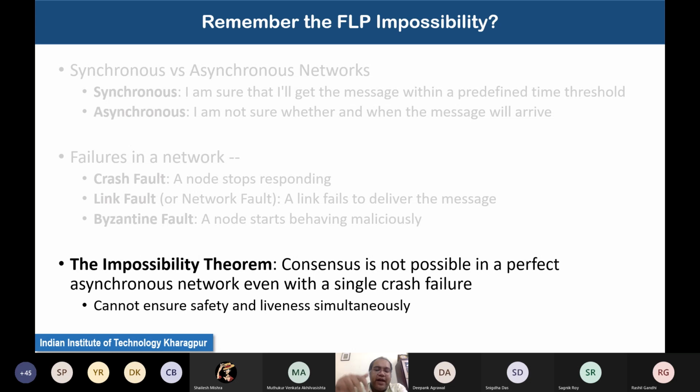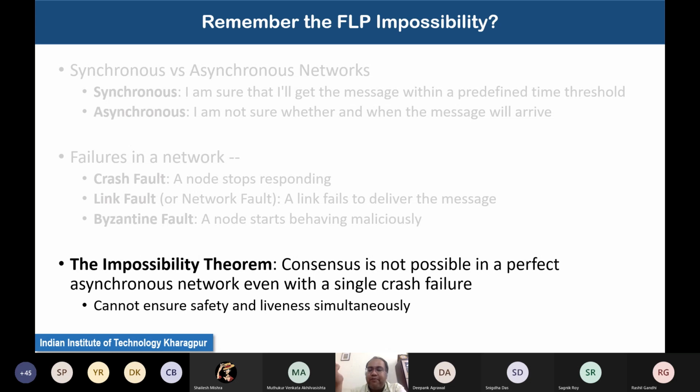protocol. Now, in case of existing distributed consensus protocols, the major challenge is what we have understood from the FLP impossibility theorem, that you cannot ensure safety and liveness together. That means you need to compromise one. So what Lamport and other pioneers in classical distributed systems have done is compromise on liveness. They said, let the protocol be run for an infinite number of rounds, but eventually when it terminates, at its termination, it will be able to uniquely determine the consensus state of the system. So that means they are giving more priority to safety rather than liveness.